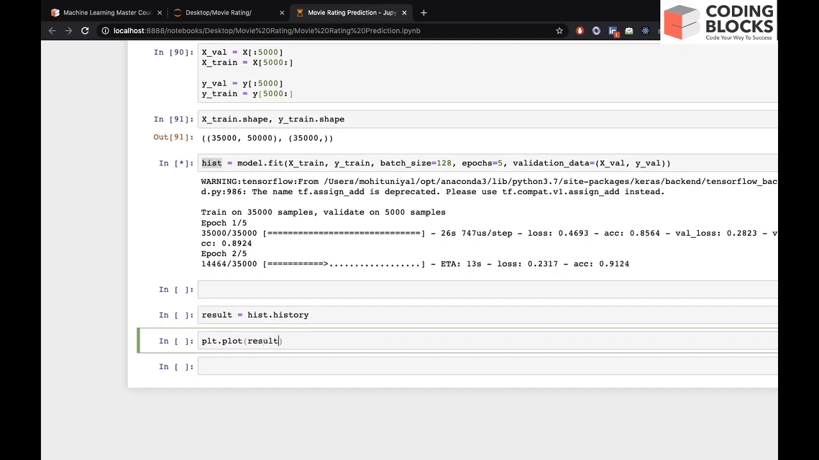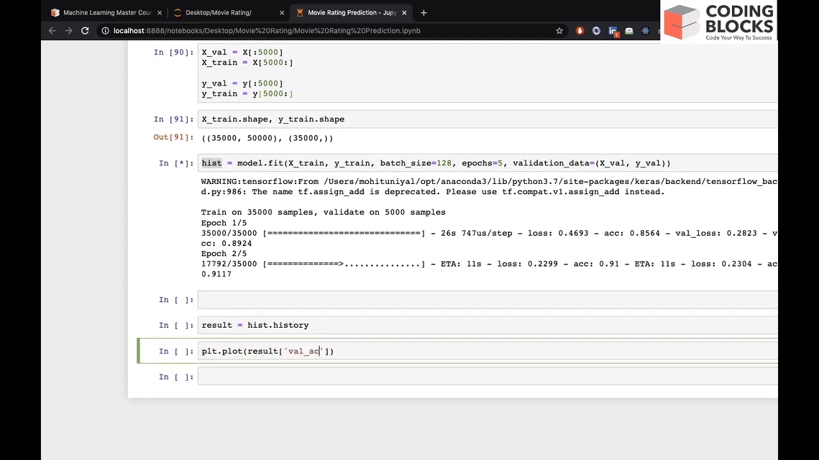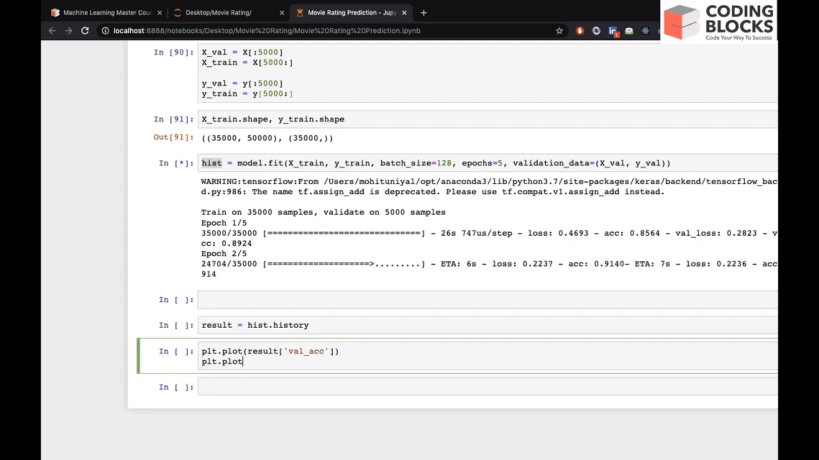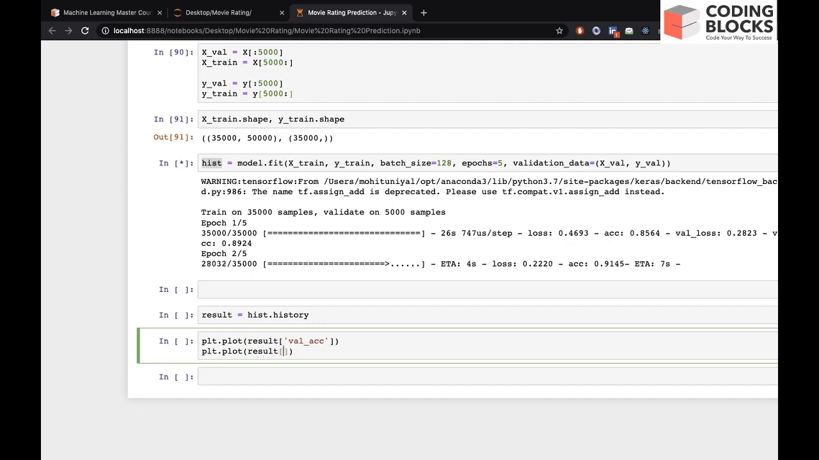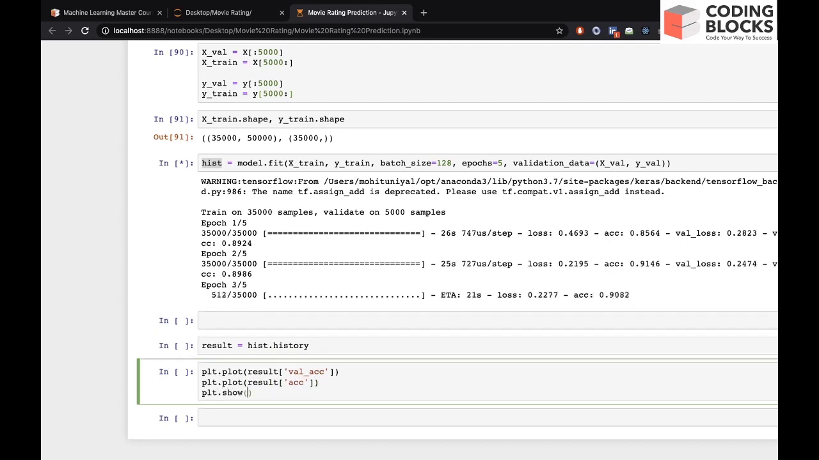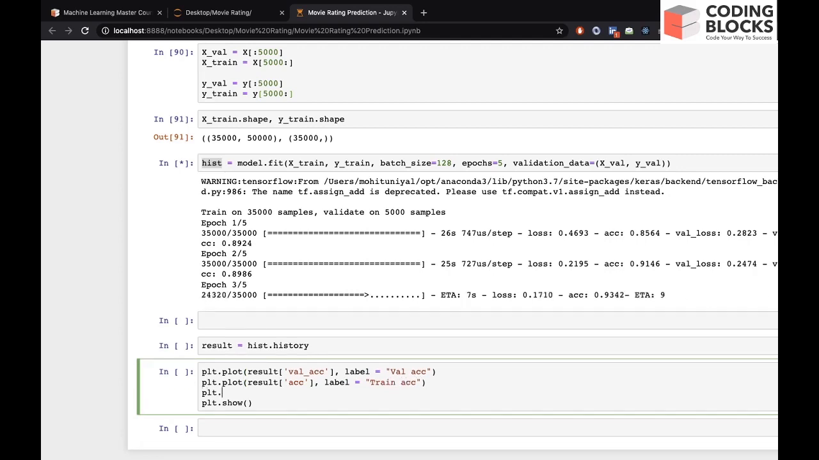result of val accuracy, and plt dot plot result of accuracy. So this would be our training accuracy, plt dot show. Let's pass label as well. So this is validation, val accuracy. Let's pass label, which is train accuracy. Train accuracy. And let's do plt dot legend.